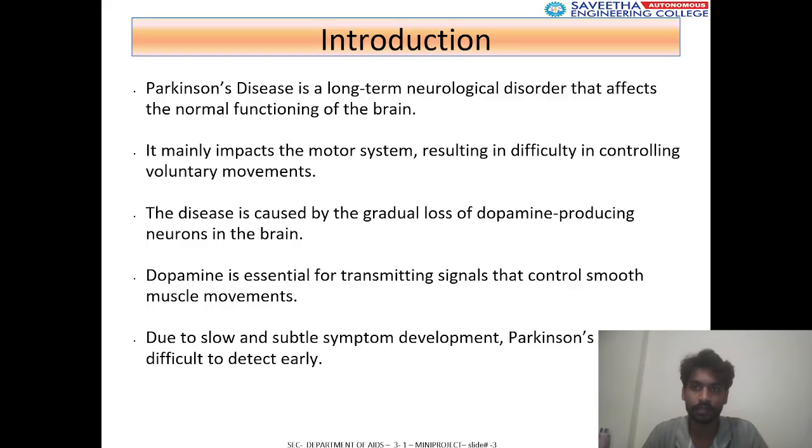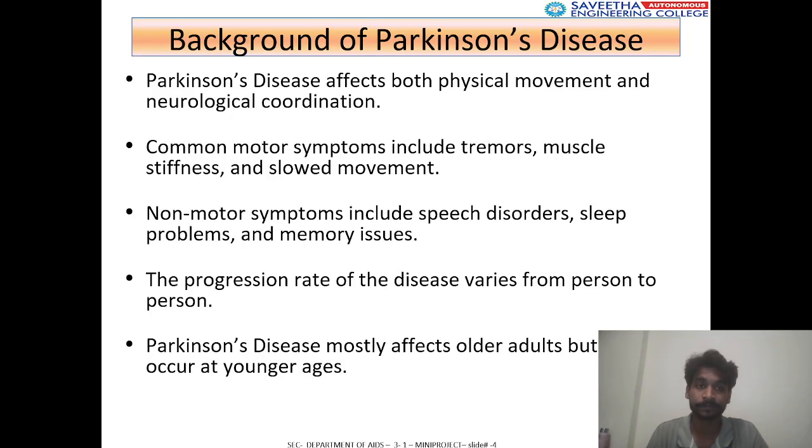So, the introduction of this project: Parkinson's disease is a long-term neurological disorder that affects the normal functioning of the brain. It mainly impacts the motor system, resulting in difficulty in controlling voluntary movements. The disease is caused by the gradual loss of dopamine-producing neurons in the brain. Dopamine is essential for transmitting signals that control smooth muscle movements. Due to slow and subtle symptom development, Parkinson's disease is difficult to detect early.